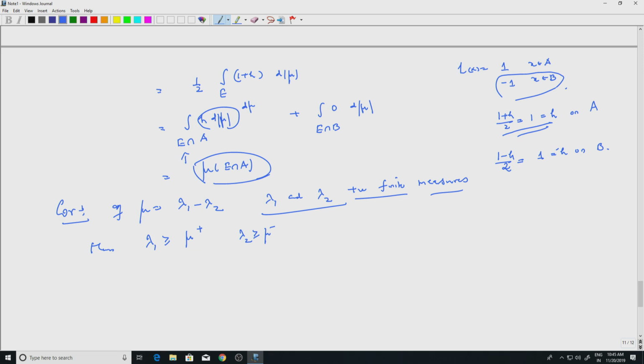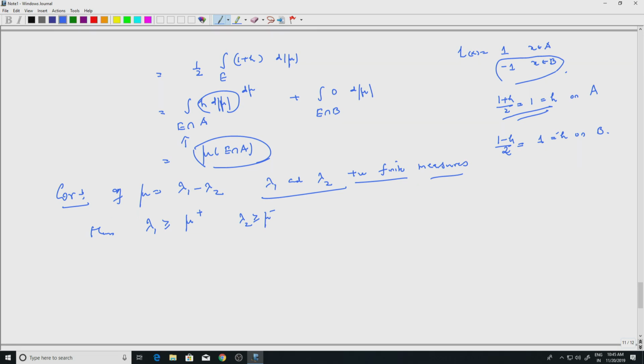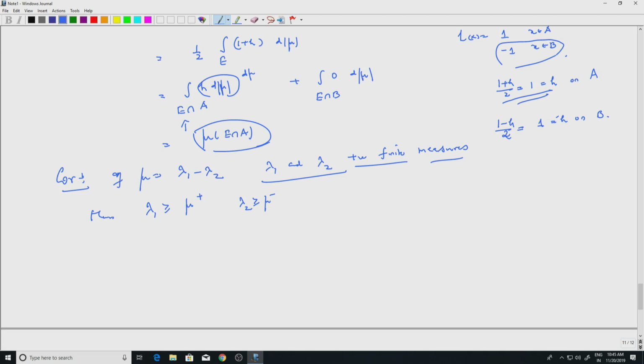If you have seen functions of bounded variation, you know how to write such a function as a difference of two increasing functions. There you see total variation of the bounded variation function and so on. So, it is very similar to that. The minimal property of mu plus and mu minus is in fact related to that. We will see that when we study absolutely continuous functions. But the proof of this is one line.